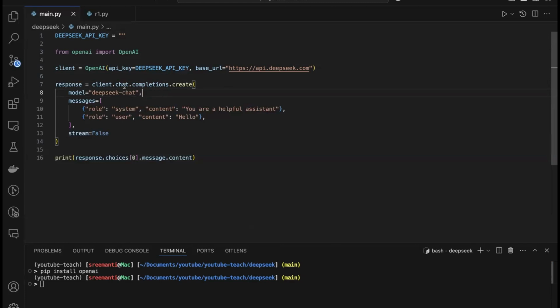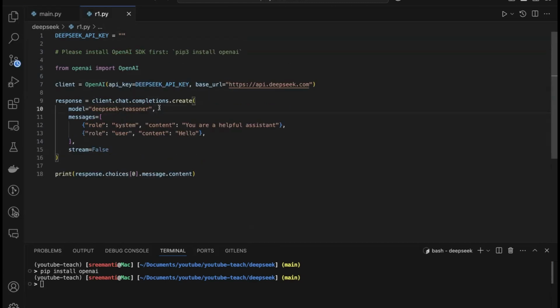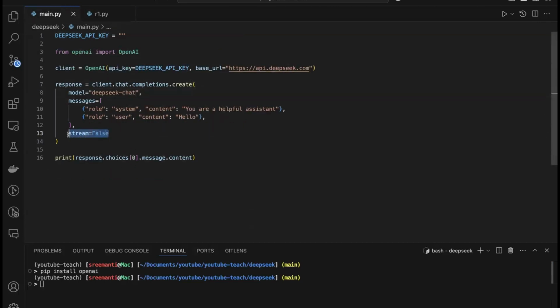So response to client.chat.completions.create. This is the way you would do it normally, and just put in the model name. There are two models. DeepSeek V3 is the DeepSeek Chat one, and for R1 you have the DeepSeek Reasoner model. Just do that. Pass in your helpful assistant, hello, whatever you want to do. You can also put in streaming as true if you want to stream. We don't want to stream.